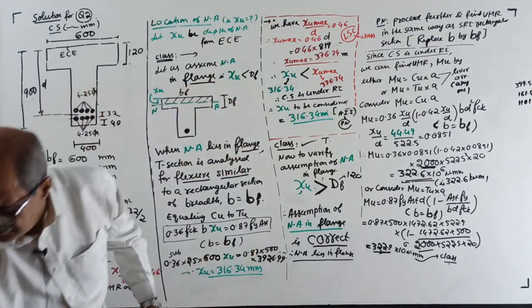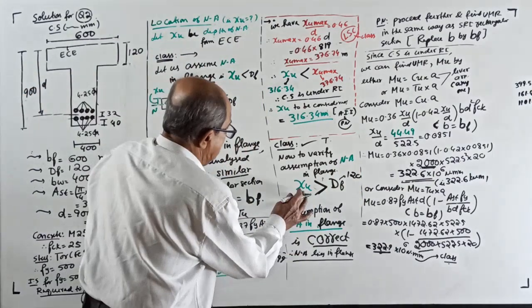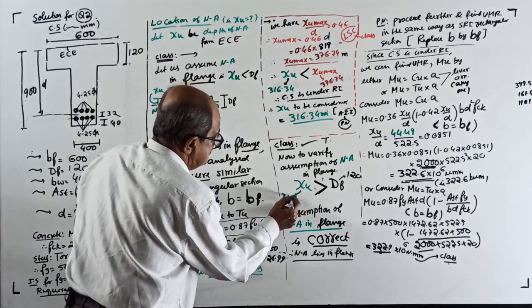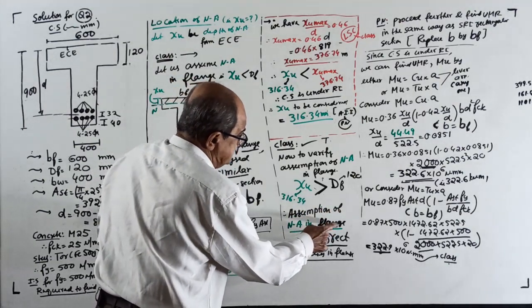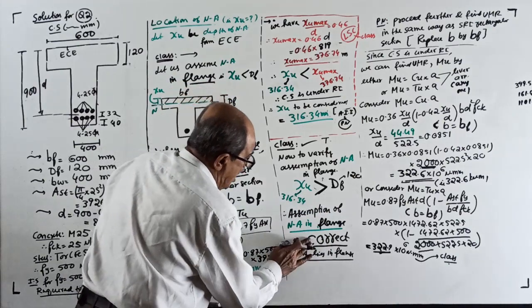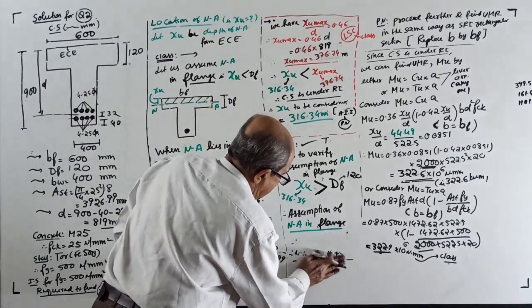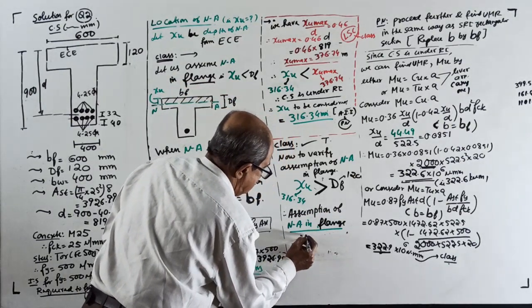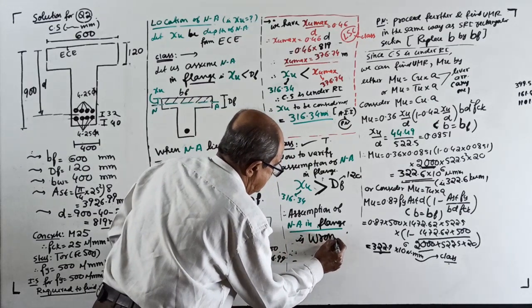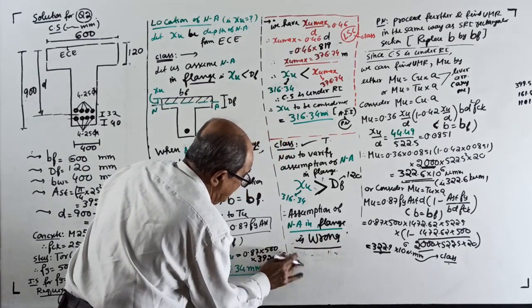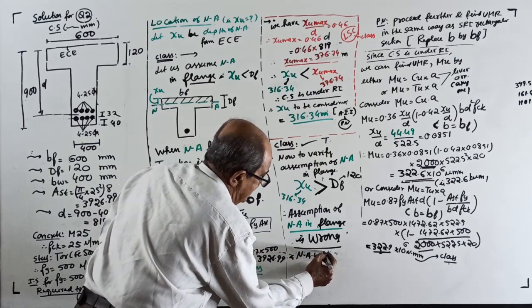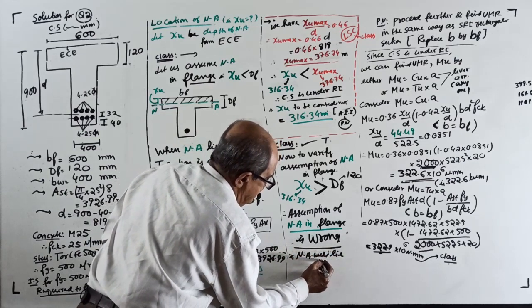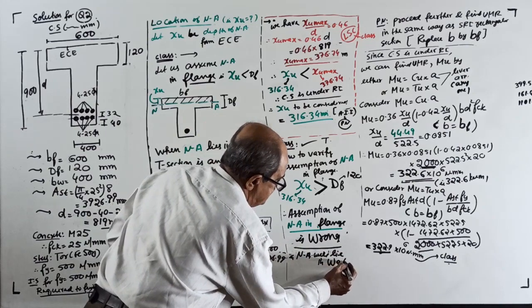XU you got 316.34. Therefore, the assumption of neutral axis in flange is not correct, it is wrong. That is, you can tell neutral axis will lie in web.